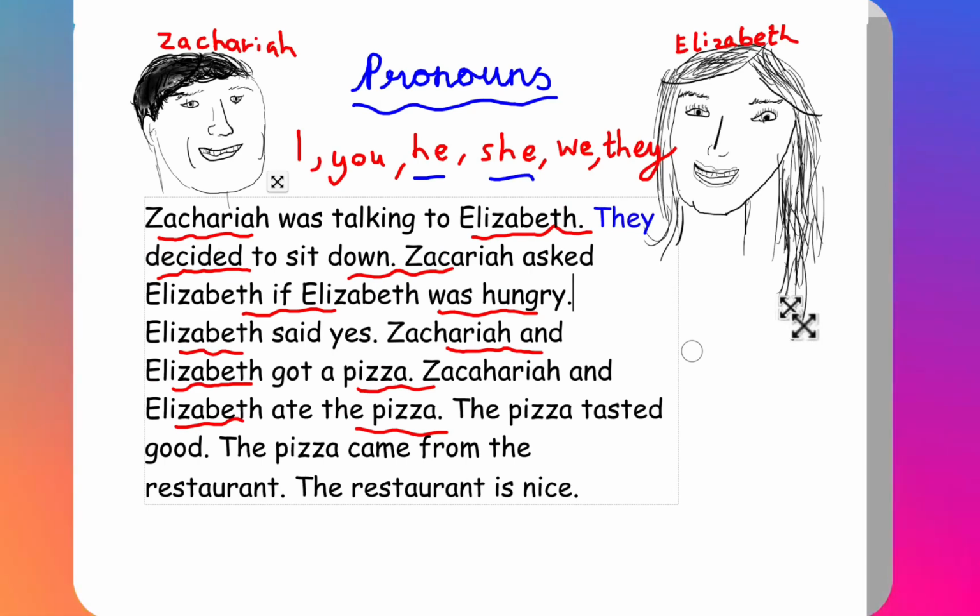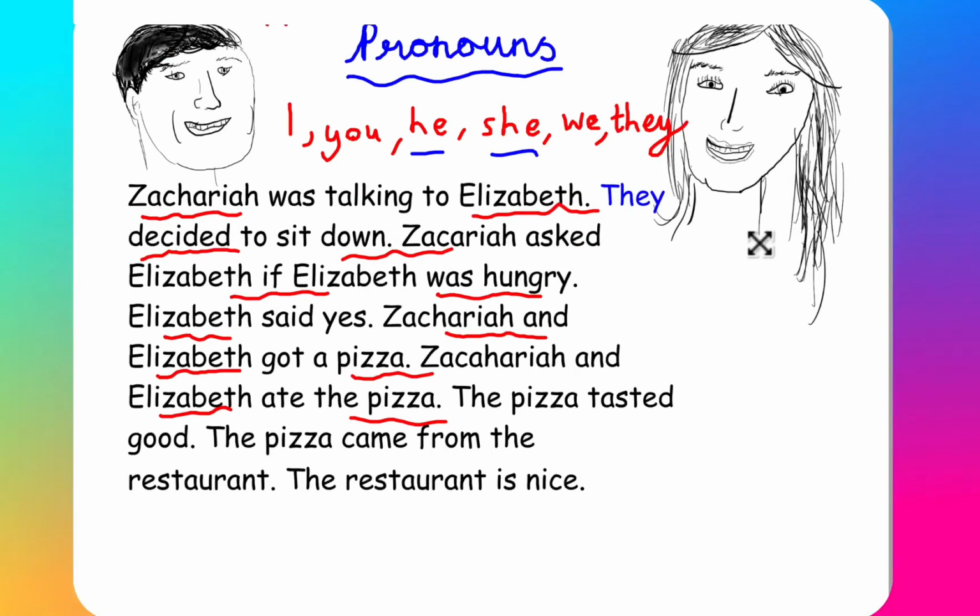Let's get started. So, instead of Zachariah and Elizabeth, we're going to use a pronoun. As you can see, we have replaced Zachariah and Elizabeth with they. Let's read this sentence. Zachariah was talking to Elizabeth. They decided to sit down. See how much space I gained by just writing they, and how we as humans still understand that we're still talking about Zachariah and still talking about Elizabeth.